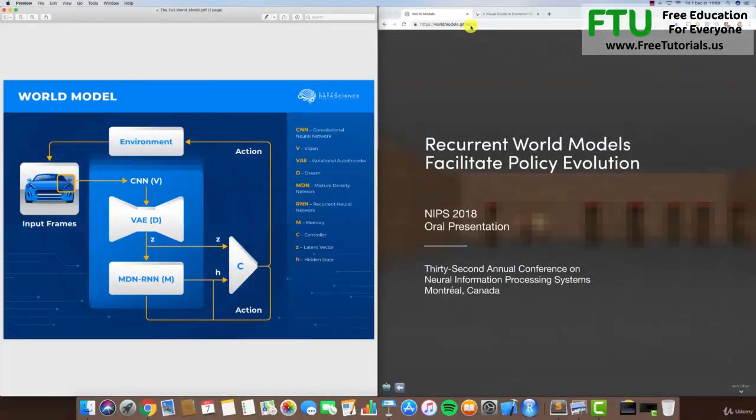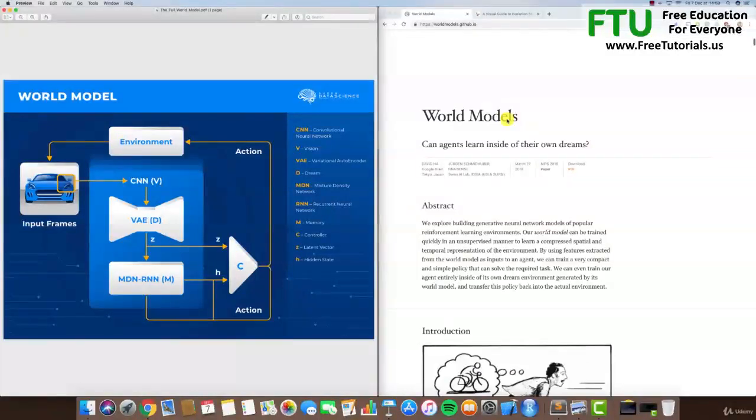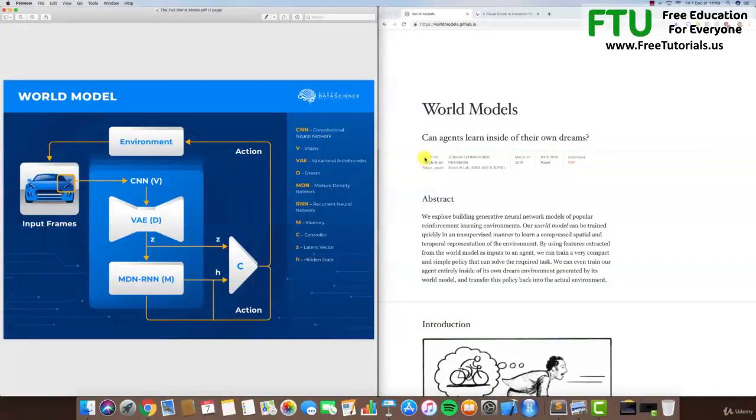worldmodels.github.io, which is the original article, made by the original authors of the world models, who are first David Ha from Google Brain in Tokyo, Japan, and Jürgen Schmidhuber from the Swiss AI company NNAISENSE, which was, I think, founded by the inventor of the LSTM. So, two big talents of the AI community, David Ha and Jürgen Schmidhuber, and I recommend to check them out on the internet. They also have fascinating articles and research papers written for AI research.